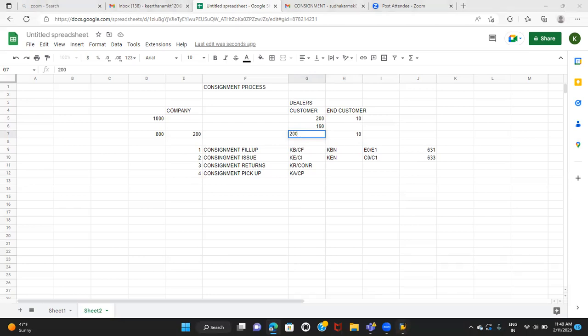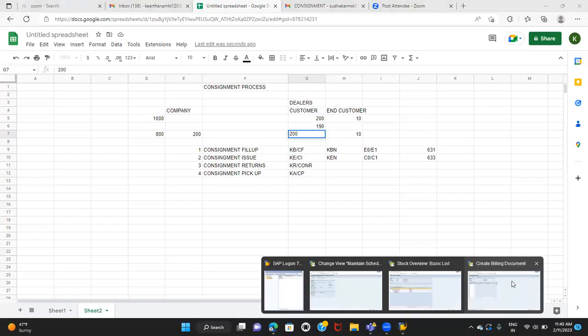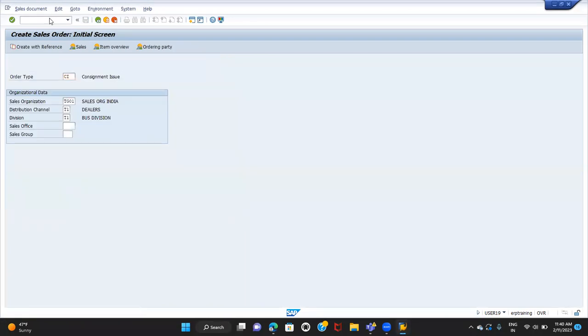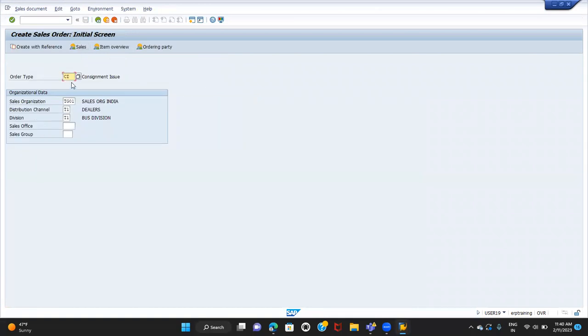So let me create the consignment returns order, VA01. The sales document type is KR.